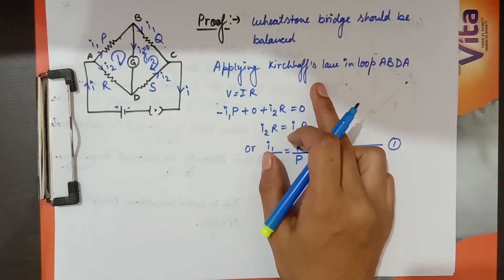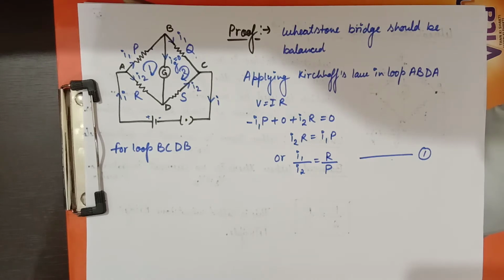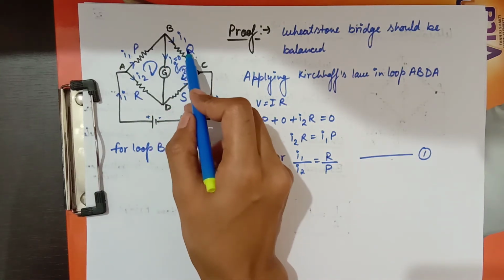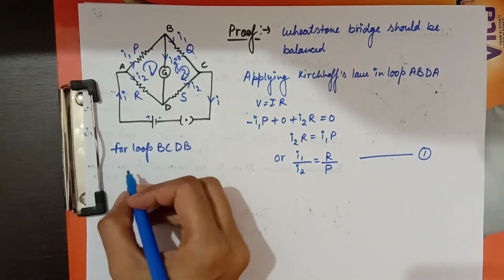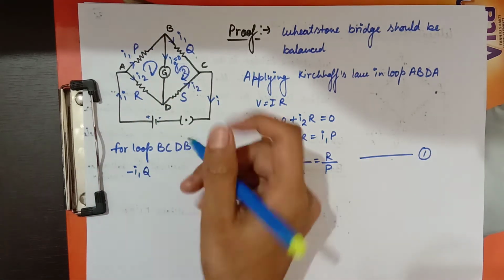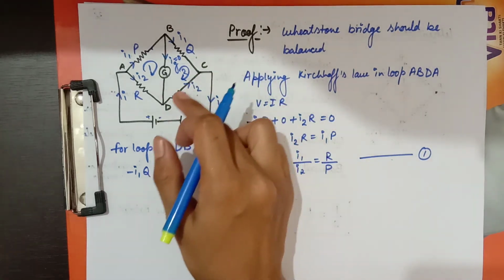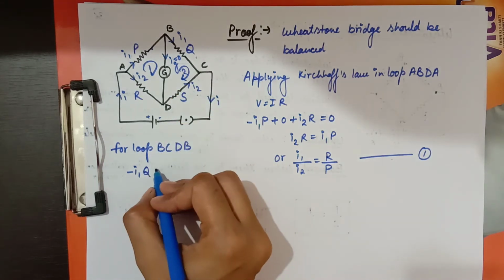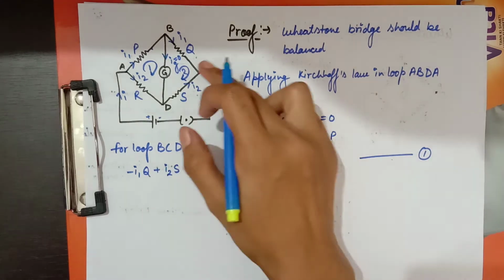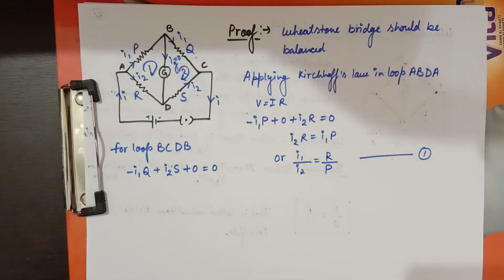Now I will apply Kirchhoff's law in the second loop, that is B, C, D, B. In the loop BCDB, I start my journey from point B to C. First I come across the resistance Q. The potential will be in negative sign as I am going in the direction of current, so it is I1 into Q. Then I move from point C to point D and come across the resistance S. As I am going in the opposite direction of current, it will be in positive sign, I2 into S. When I complete this loop, the current value is 0, so the voltage will also be 0, and this will be the form of the equation.